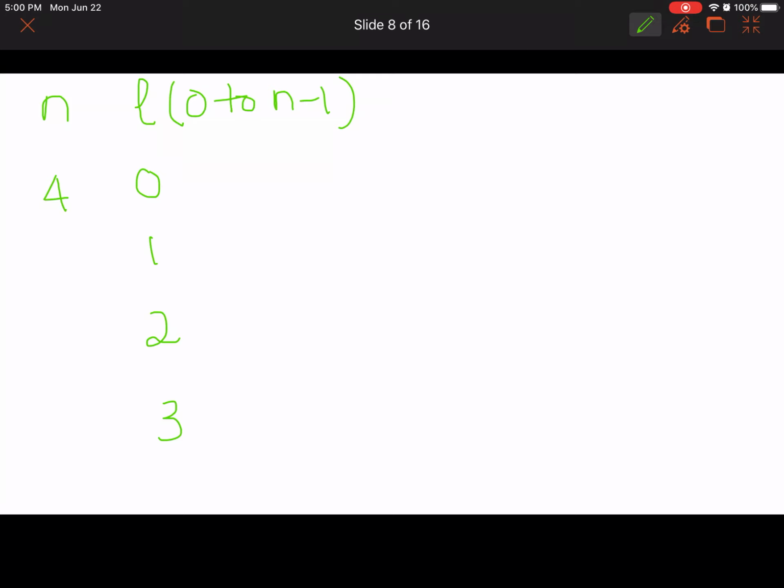Right? And what are the possible ML values? Which tells us about the orientation, they can take the numbers minus L, 0, to plus L. If L equals 0, what are the possible ML values? Minus L, minus 0, 0. That's it. For L equals 1: minus 1, 0, plus 1.